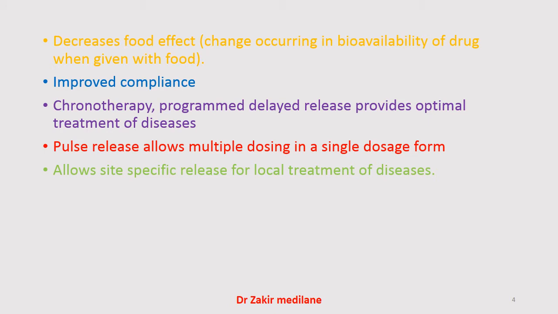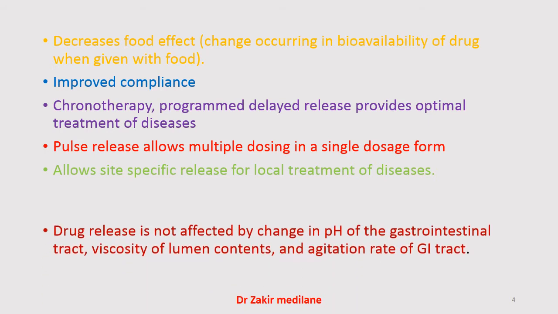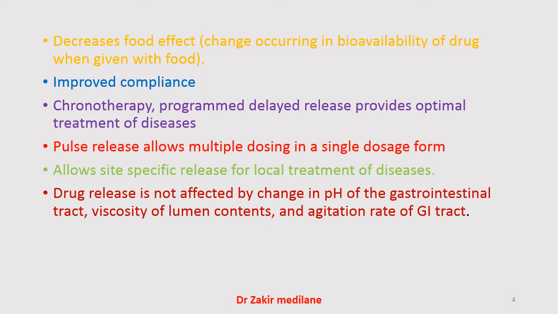It allows site-specific release. As I told in the previous slide, it is a site-targeted drug delivery system, where the drug directly reaches its targeted site and shows its therapeutic effect. The drug release is not affected by change in pH, whether the drug is in the GIT, the gastrointestinal tract, in the small intestine or large intestine.